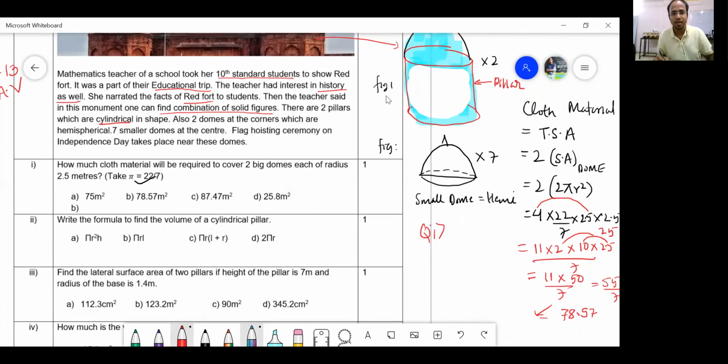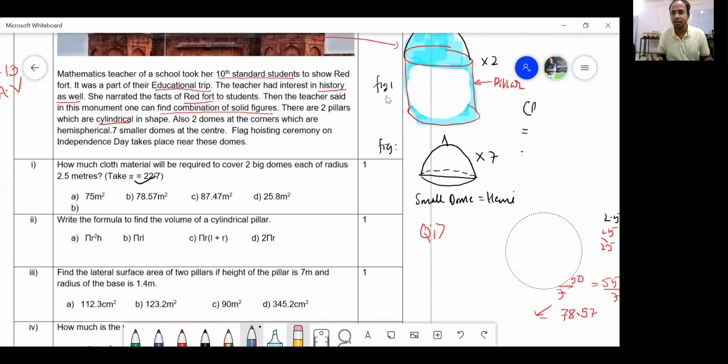Let us study now. I will erase this solution because it will eat up my space. So I have erased all this, my dear students.